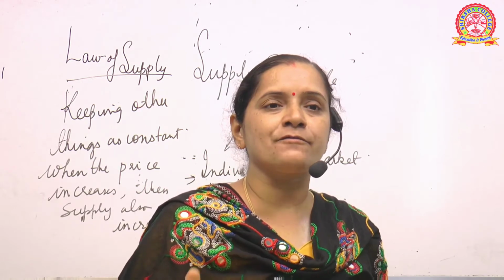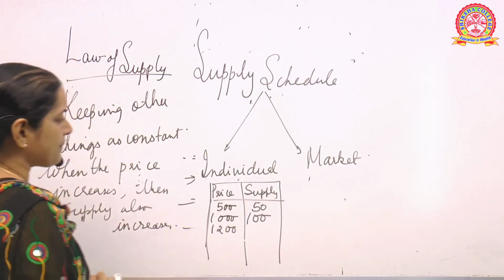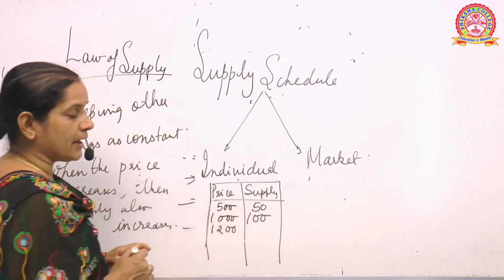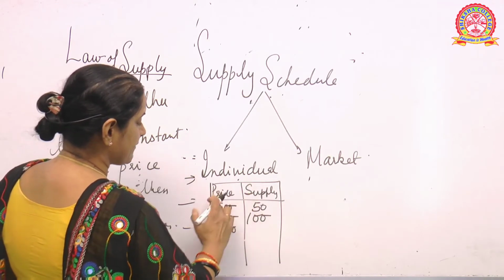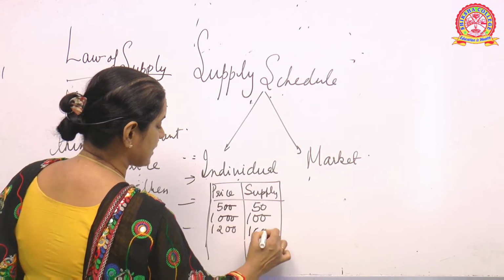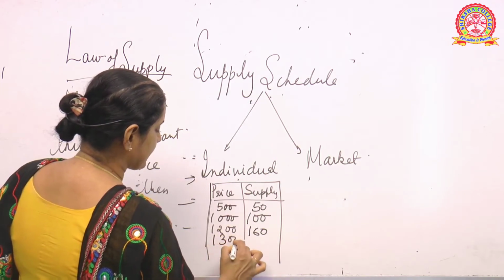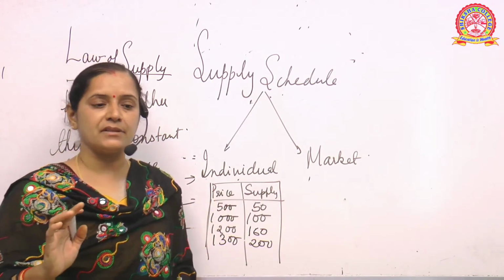When the price of the commodity increases slowly, the supply also increases. See, when the price was 500, supply was 50, but when the price increased from 500 to 1000, it is 100. Then when the price is 1200, supply again increases to say 160. And when the price is 1300, supply increases to 200. So there is an increase in the supply with the increase of the price.